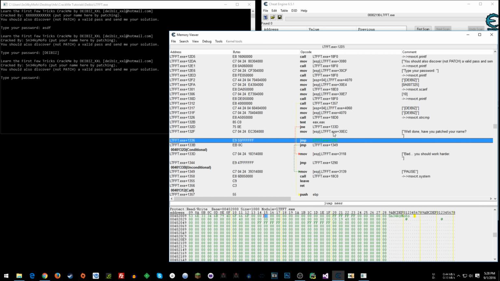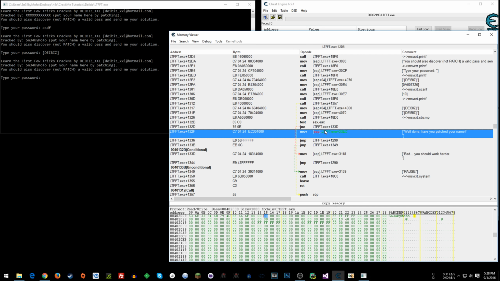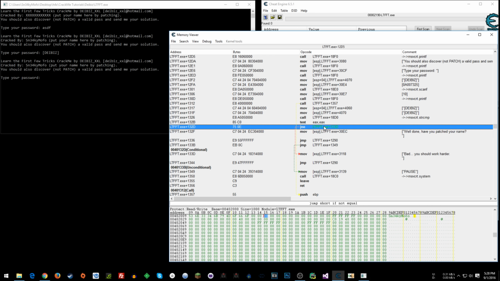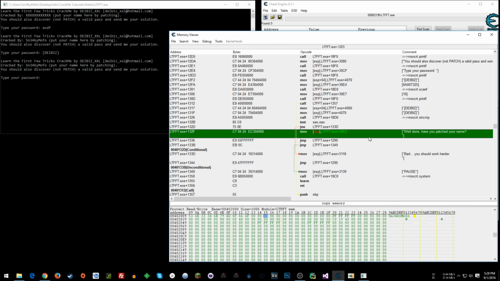Well, if we screwed up and did that, and you're like, crap, I didn't mean to do that, you don't want to restart the application and patch those bytes again because maybe you're knee deep in this. What we could do is set a breakpoint right here after this jump so that if we enter something successful, we should hit our breakpoint, right? So that's where breakpoints can come in handy for stuff like this.